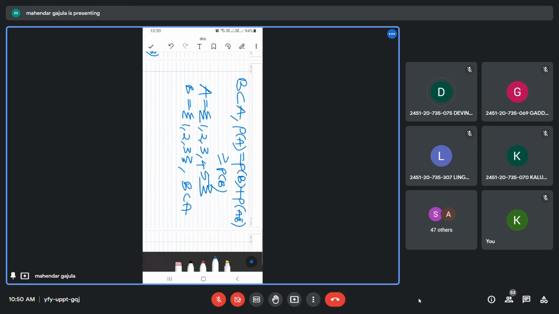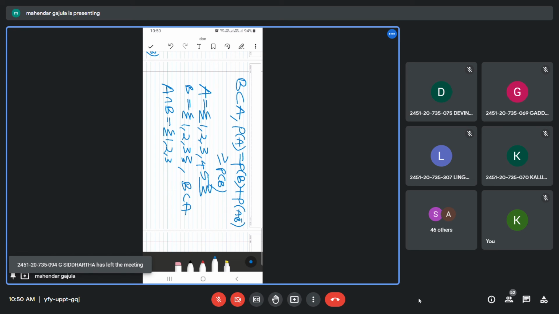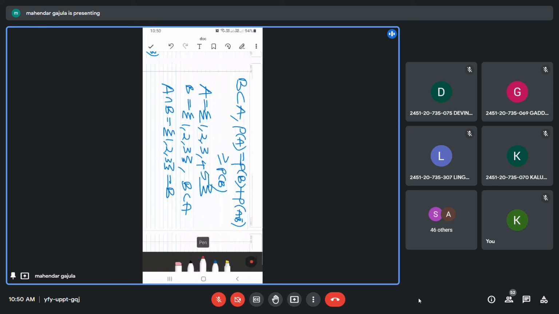Yes, sir. B is a subset of A. Now, I want to know what is A intersection B. 1, 2, 3. Is it not equal to B? A intersection B equals 1, 2, 3, and that's equal to B only. So what I want to tell is, when B is a subset of A, A intersection B equals B.